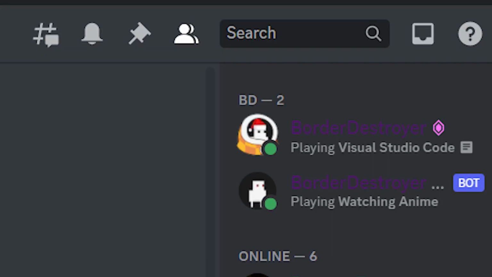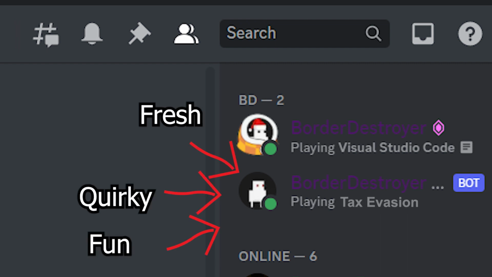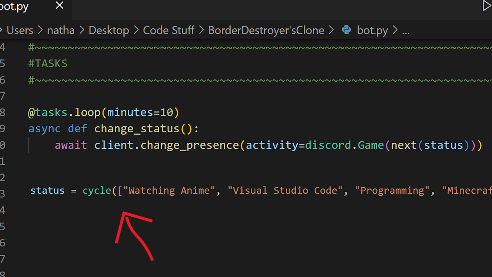Next, I want the status of the bot to change to something different every 10 minutes to keep things fresh and quirky and fun or something. So I basically create a list containing everything that I want it to say. I just tell it to run this code every 10 minutes, then have it look for the next item in the list and set that to the bot's status.